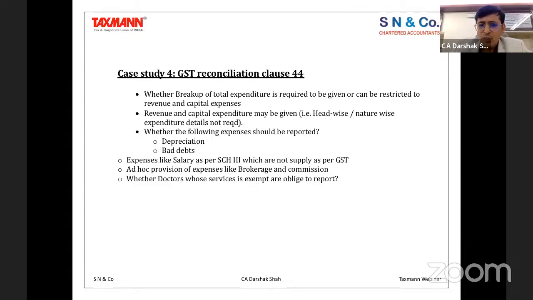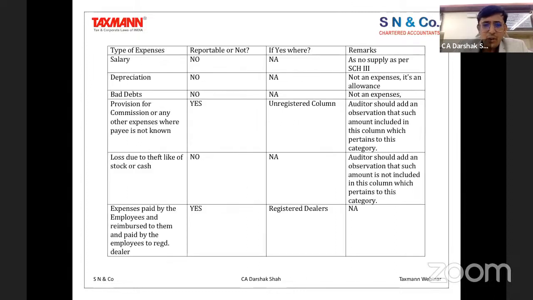Whether doctors whose services are exempt are required to be reported, the answer is yes, they have to report it, because the objective is the expenditure, whether incurred with registered dealers or non-registered dealers. To achieve that objective, even if you are exempt, you are still required to present your report. You have to report it under section 44.